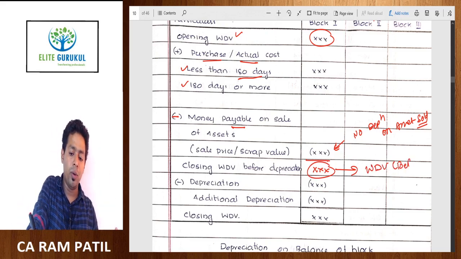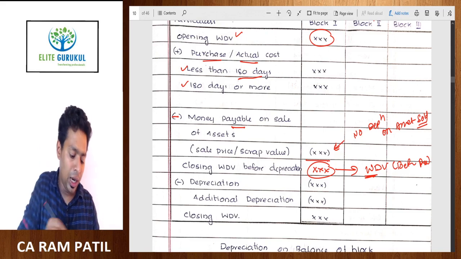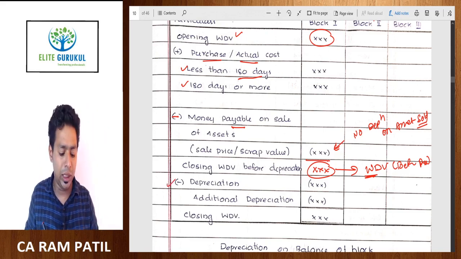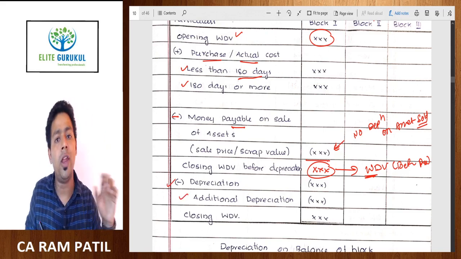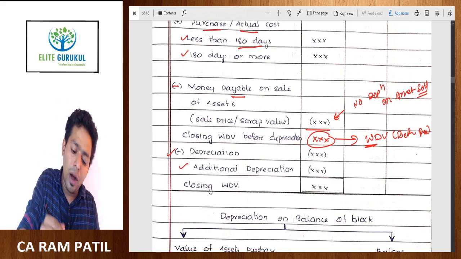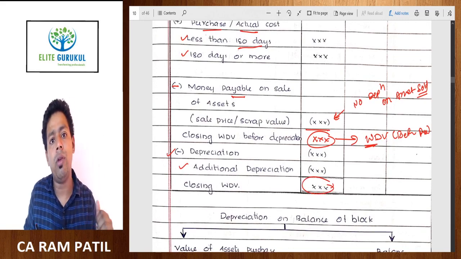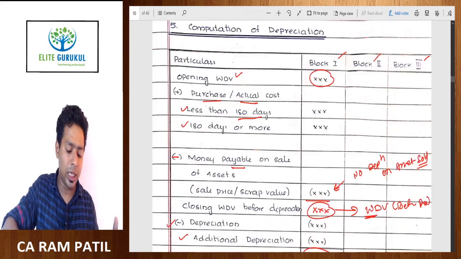WDV of the asset before depreciation. So this WDV is subject to depreciation, and we provide two types of depreciation. One, normal depreciation, and secondly, for manufacturing entities, we also provide additional depreciation. After that, you get closing WDV after depreciation, which again becomes the opening WDV of the next year.